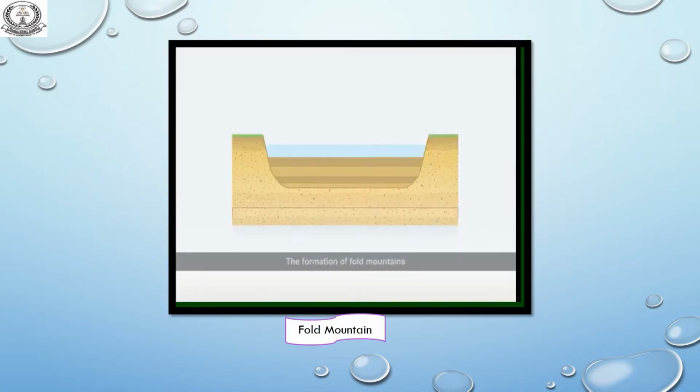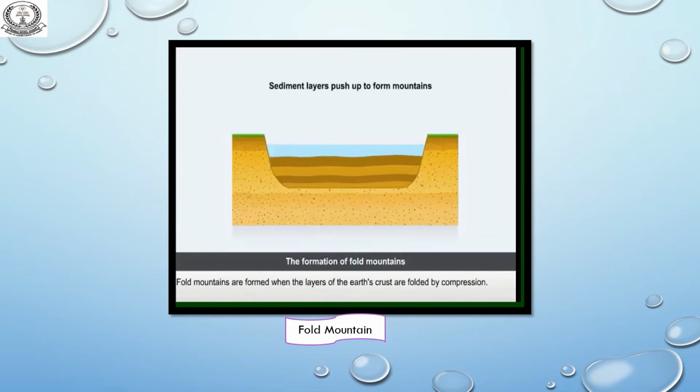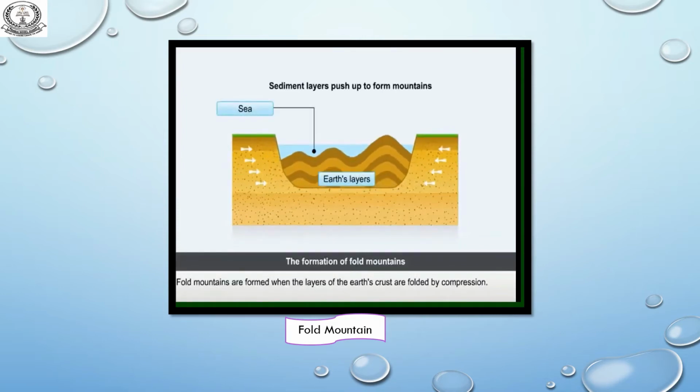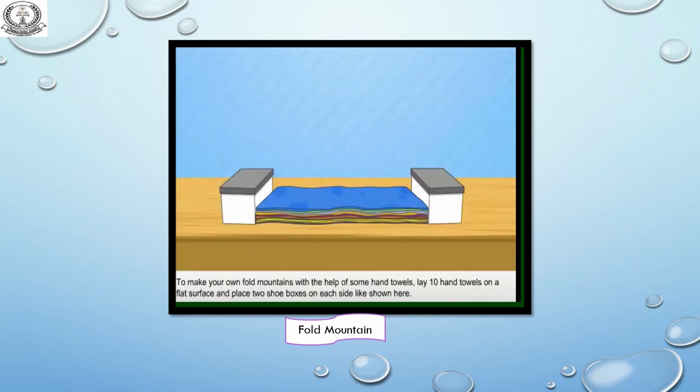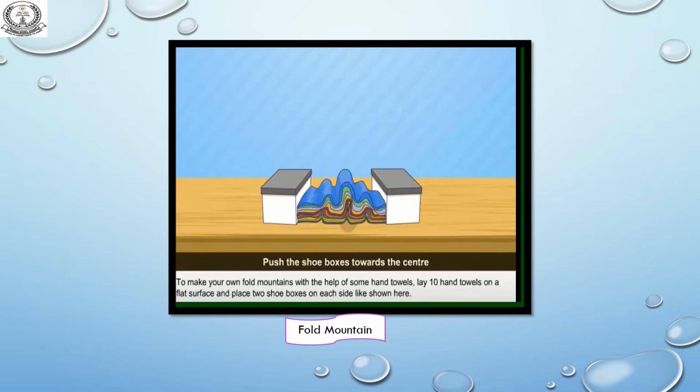Fold mountain. Fold mountains are formed when the layers of Earth's crust are folded by compression. To make your own fold mountain with the help of some hand towels, lay 10 hand towels on a flat surface and place 2 shoe boxes on each side like shown here. Push the shoe boxes toward the center as shown. This activity shows how fold mountains are formed when forces move toward a common center.